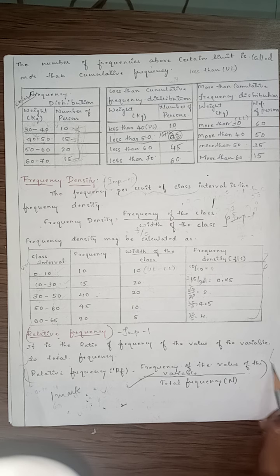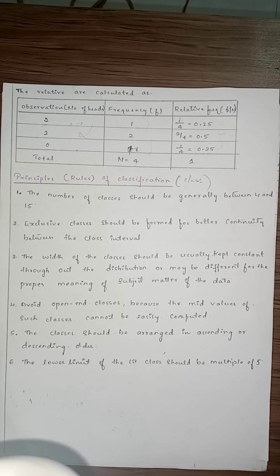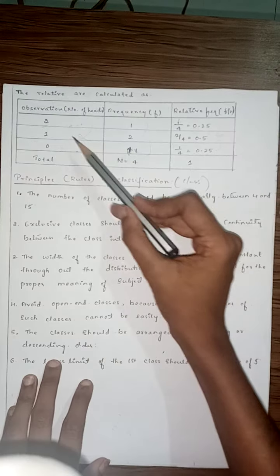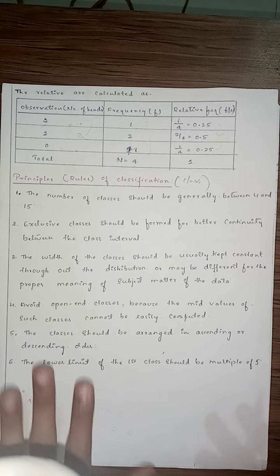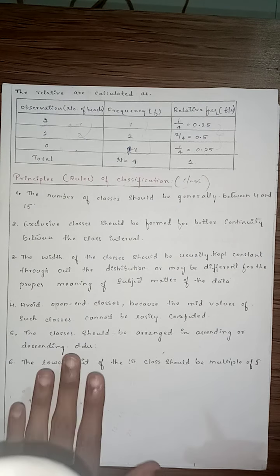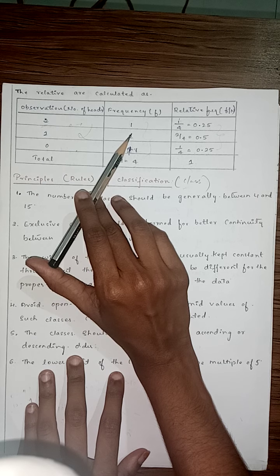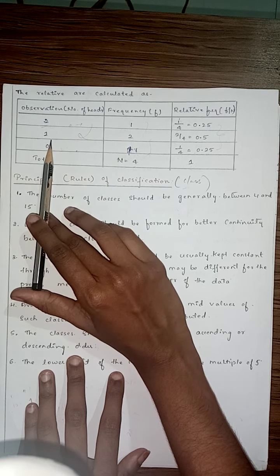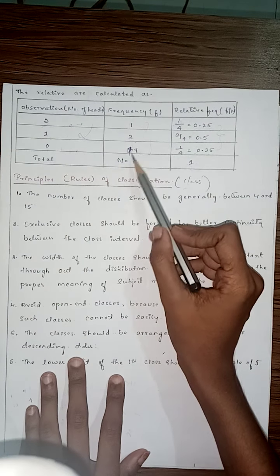So it is also very important. Let us see how to calculate relative frequency. How to find relative frequency? So see, the observations are given. It is like one experiment, they got observations in the form of 2, 1, 0. So what is the frequency? They got 2 only 1 time, they got 1 only 2 times, 0 1 time. Clear? So this is the frequency.